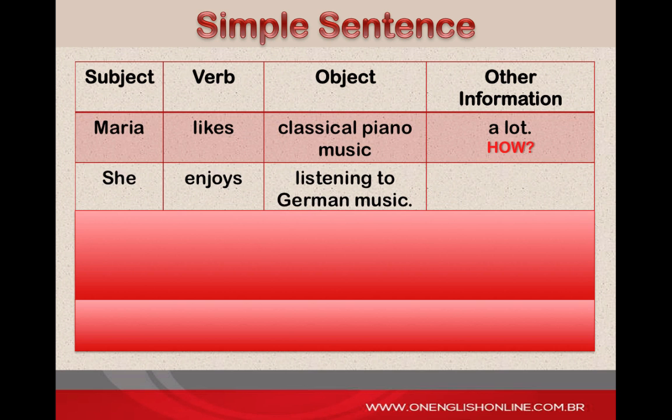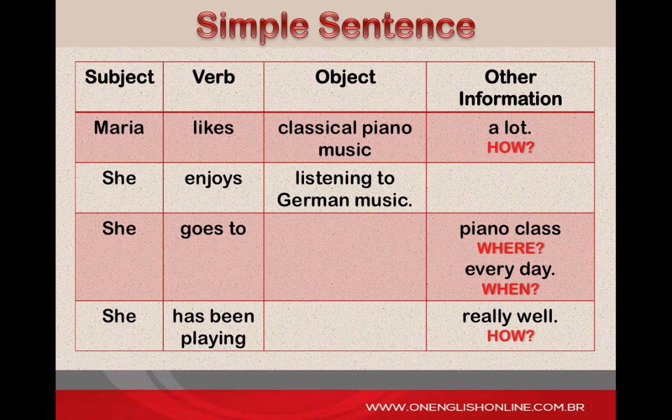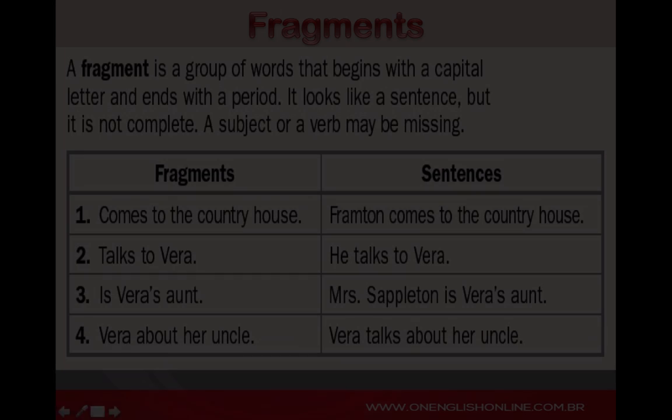Some verbs, such as like and enjoy, must have an object after them. These are called transitive verbs. Some verbs, such as go and arrive, can never have an object after them. These verbs are called intransitive verbs. Depending on the context, some verbs, such as play and practice, can have an object or not. The context will determine if they are transitive or intransitive.